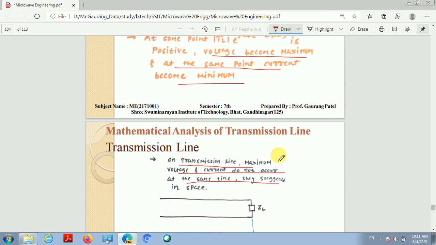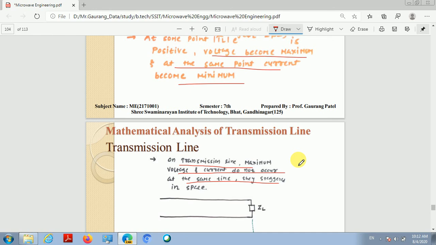What is the voltage and current on the transmission line at this point? It is a standing wave, because it is a combination of forward and backward voltage traveling waves. When the phase is an even multiple of pi, or 0, at that point the forward voltage traveling wave and backward voltage traveling wave are in phase, and we are getting the maximum voltage at that point.